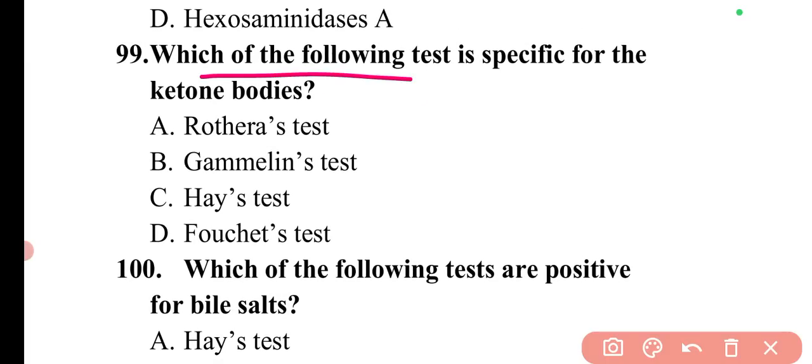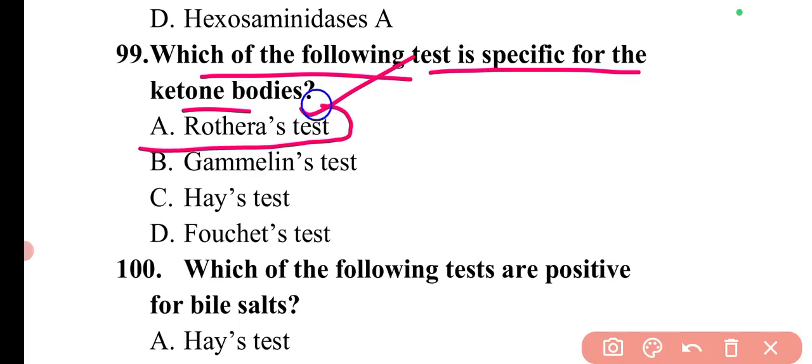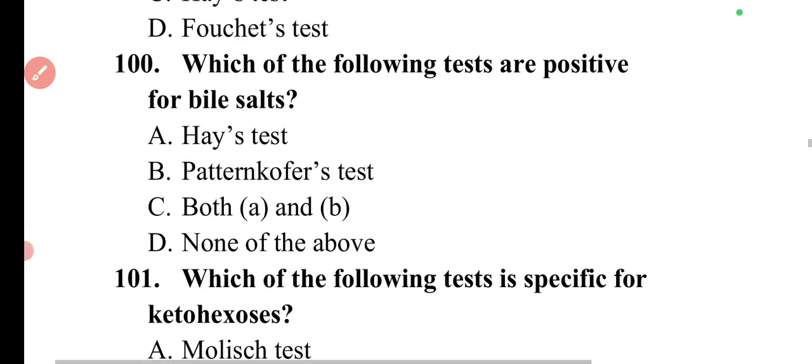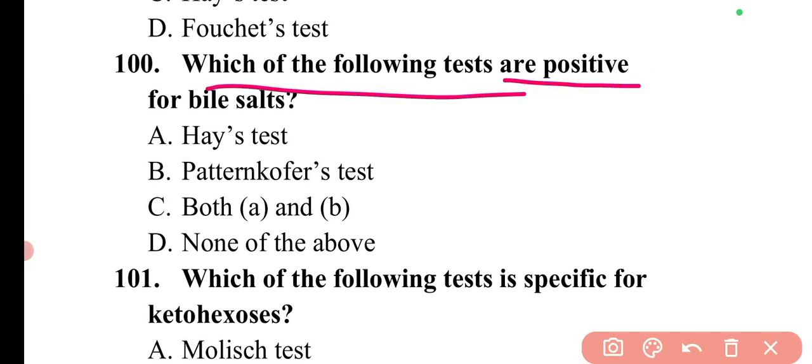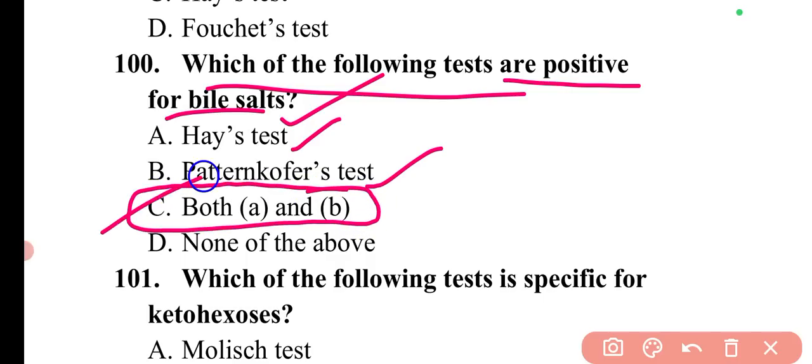Next question is which of the following test is specific for the ketone bodies? So for ketone bodies, the specific test is Rothera's test. So here option A is correct. Next question is which of the following tests are positive for bile salts? So for bile salts, Hay's test and Pettenkofer's test, these both tests are positive. So here option C will be the correct answer.